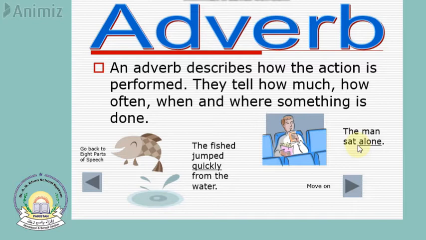He was not with anybody else. He was sitting alone. So it is telling us more about the verb. Adverbs are words that tell us more about the verb of the sentence, or about the action, how the action is performed. It tells us how much, how often, when and where something is done.